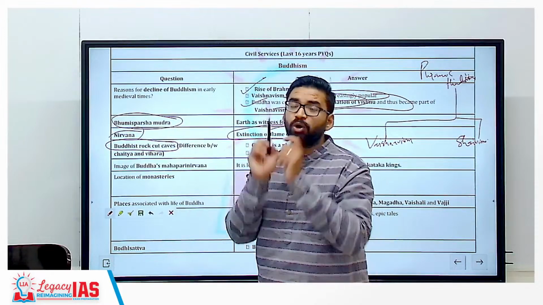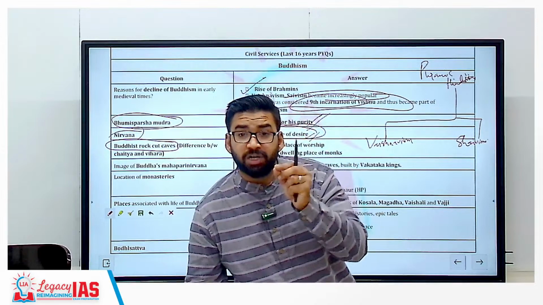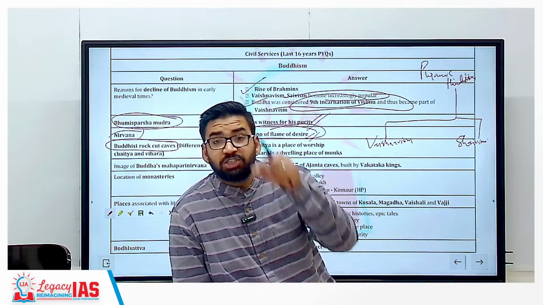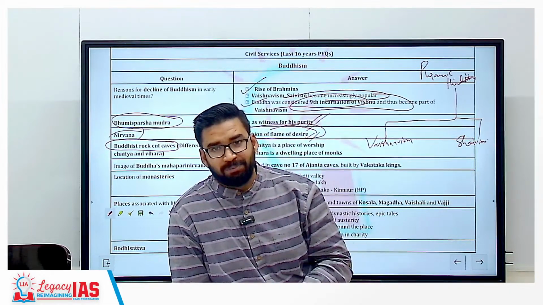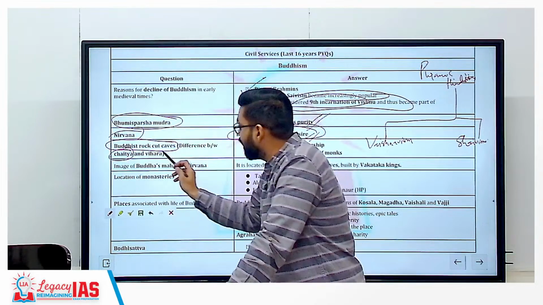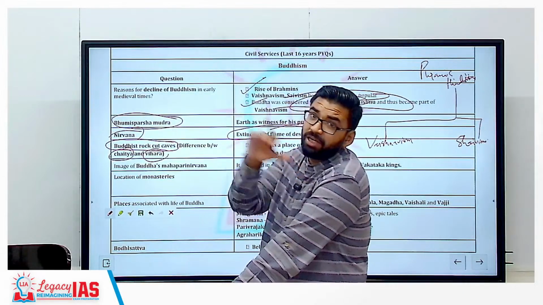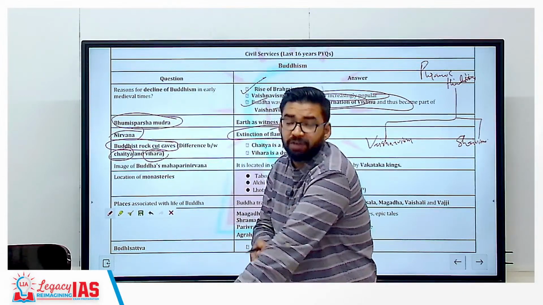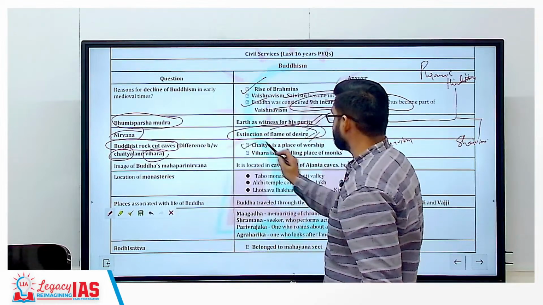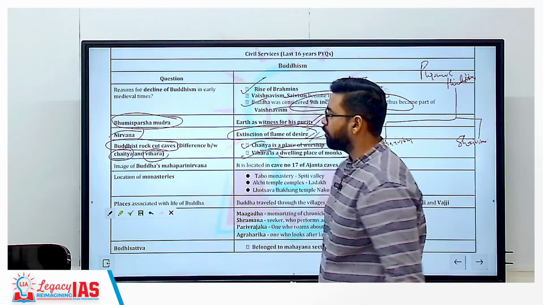Then Buddhist rock-cut caves. Now in the post-Mauryan period in India, the first religion which started temple architecture was Buddhism. And Chaityas were considered Buddhist temples. Now Chaityas are prayer halls, viharas are residence houses for monks. So in the post-Mauryan period, you will see the architecture of Buddhist rock-cut caves. Two things will be there, Chaityas and viharas. So a Chaitya is a place of worship, a prayer hall; viharas are dwelling places for monks.